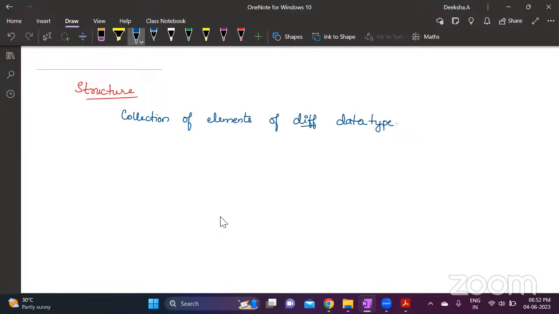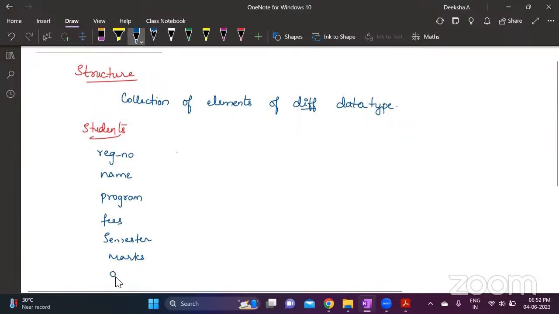When you are storing details which are different in nature, suppose you're storing student details, what information do you need to store? You need the registration number of the student, which is going to be an int. Then you need the name of the student, the program they are studying, how much fees they have paid, which semester they are studying now, and a list of marks of 5 or 6 subjects.